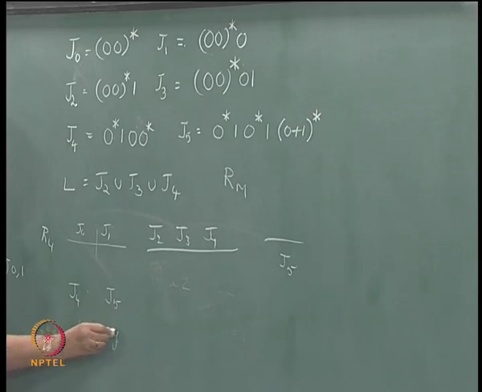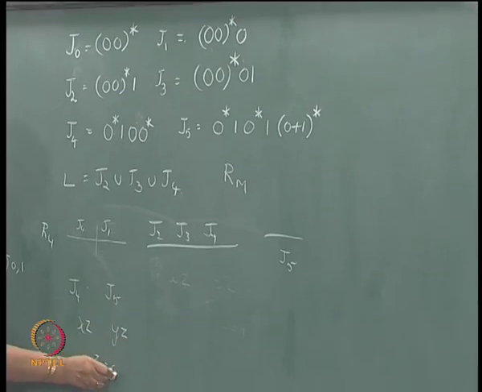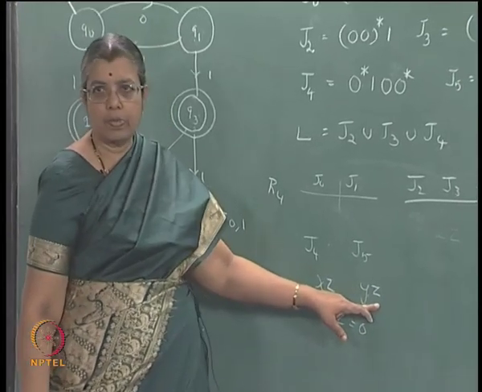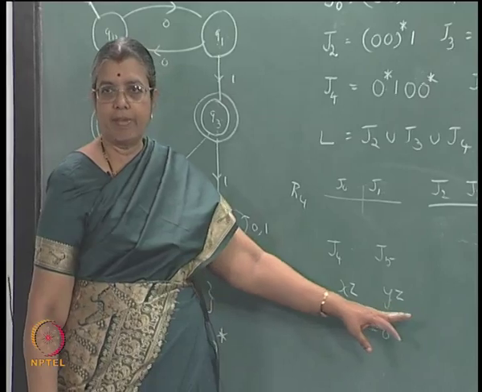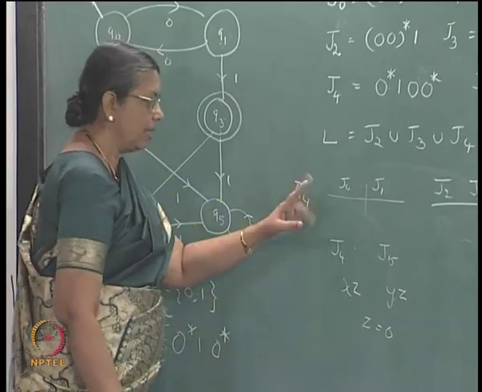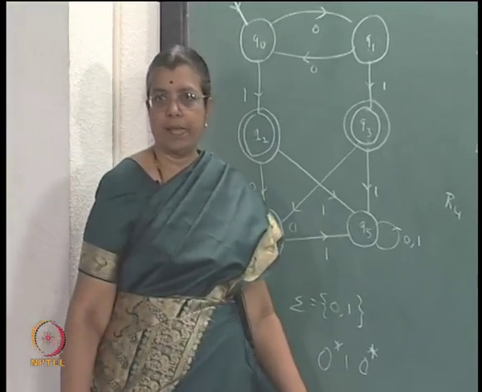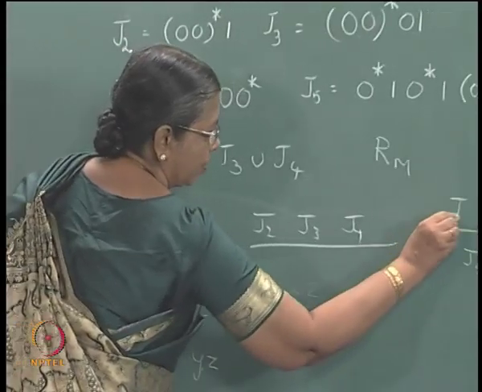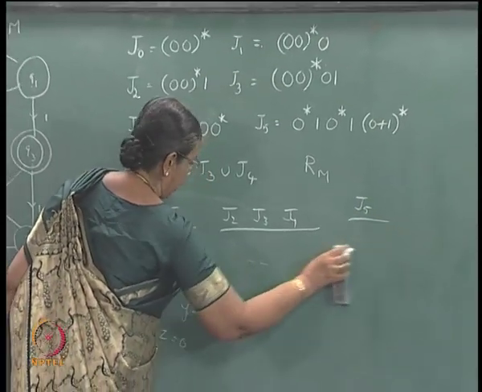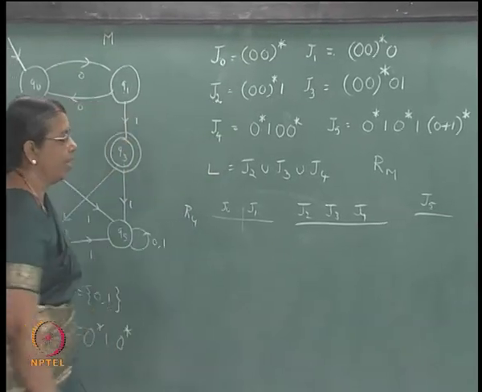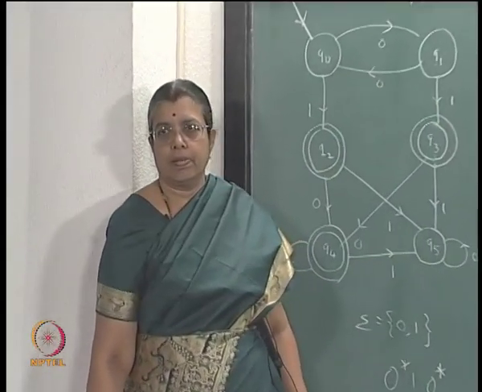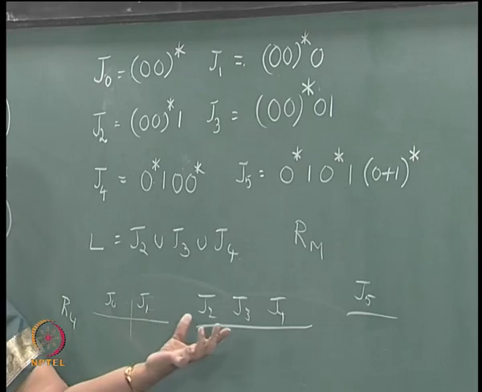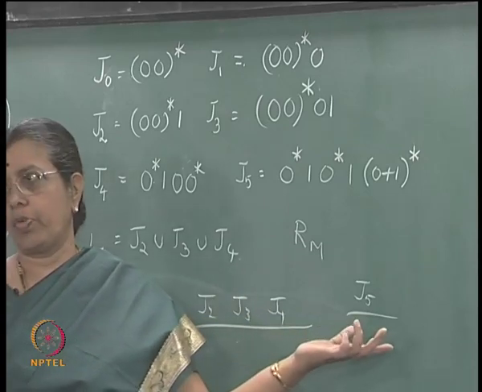If I take Z such that Z is equal to 0, xz still has 1 0, yz has more zeros. So, xz will be accepted, yz will not be accepted. So, you cannot put J4 and J5 in the same equivalence class of RL, they will be different. So, J5 forms a separate class altogether. So, according to RL there are only 3 equivalence classes: strings which do not have ones, strings which have 1 one, strings which have 2 or more ones.